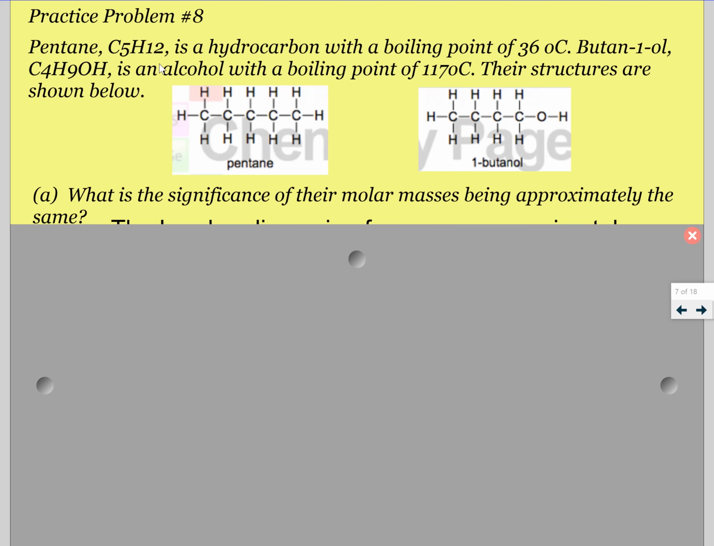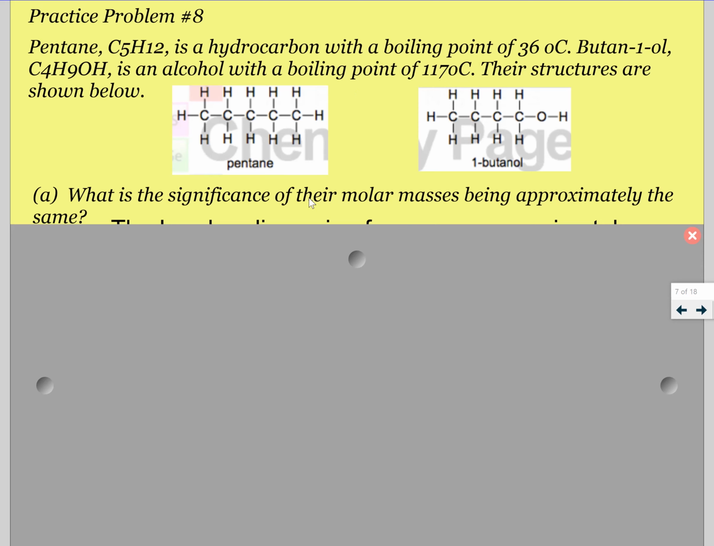So pentane, C5H12, is a hydrocarbon with a boiling point of 36 degrees Celsius. Butan-1-ol, C4H9OH, is an alcohol with a boiling point of 117 degrees Celsius. Their structures are shown below. So you notice there's a big change in the boiling point. This is much harder to boil.